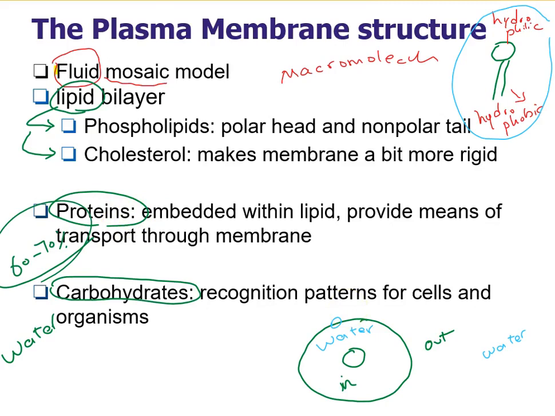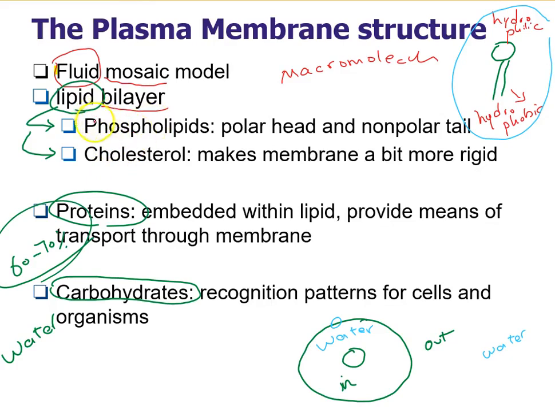The best option is to have two layers of phospholipid. In this way, the head of one layer is toward the water outside, and the head of the other layer is toward the water inside.